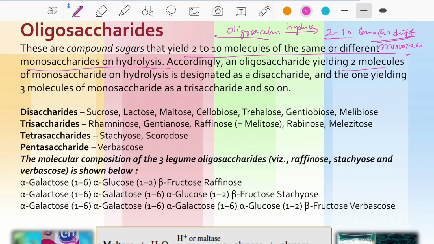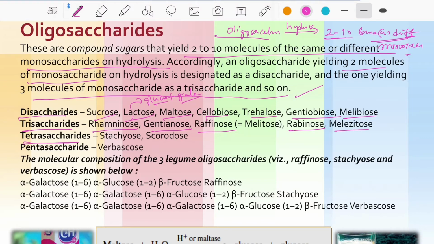Oligosaccharides yielding two monosaccharides on hydrolysis are designated disaccharides, and those yielding 3 molecules of monosaccharides are trisaccharides. Disaccharides are sucrose, lactose, maltose, cellobiose, trehalose and so on. When we hydrolyze lactose, we get glucose plus galactose, two different monosaccharides. Trisaccharides are rhamnose, gentianose, raffinose, melezitose and so on. Tetrasaccharides are stachyose and scorodose.